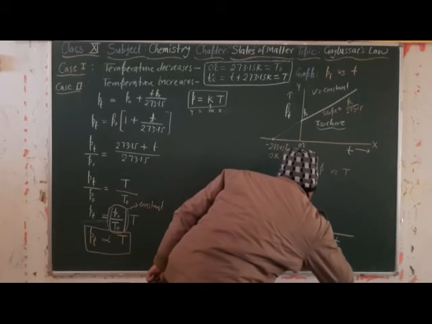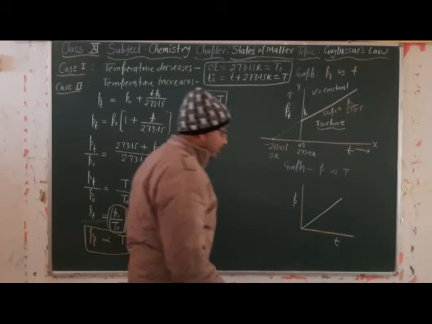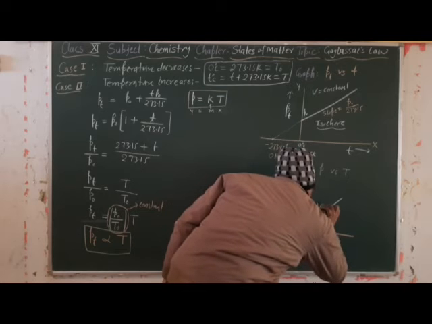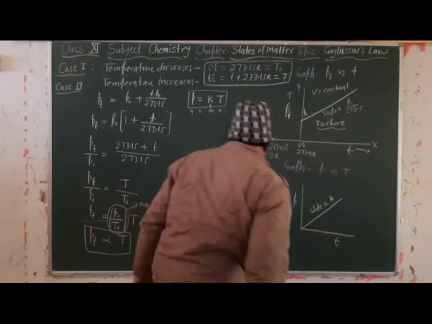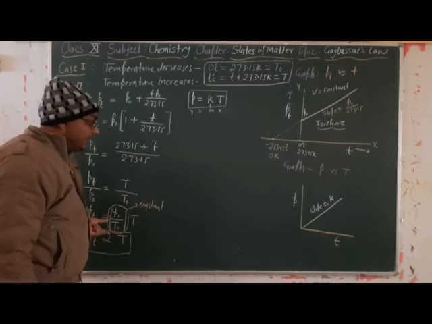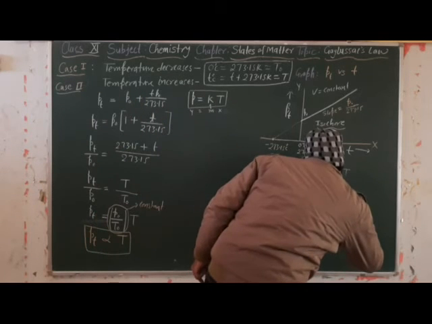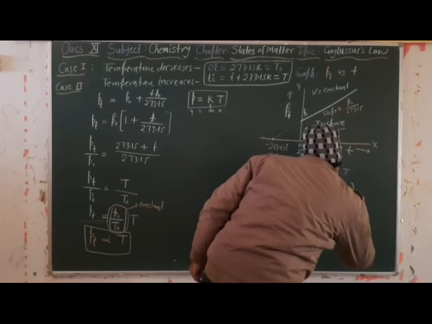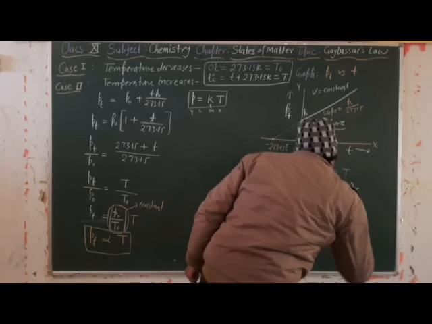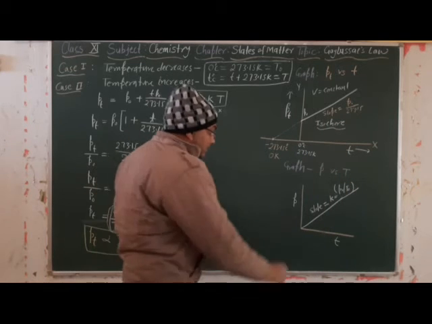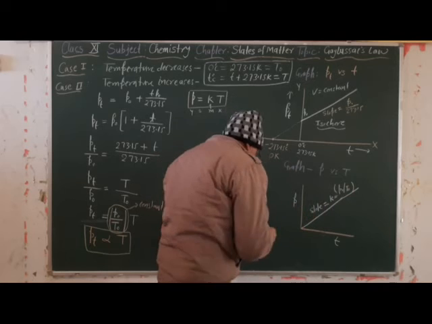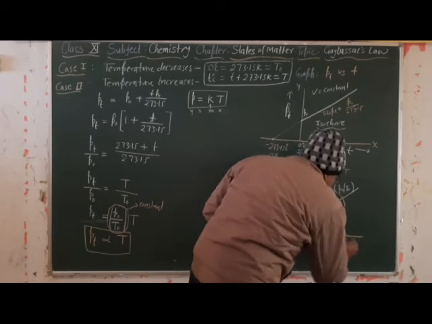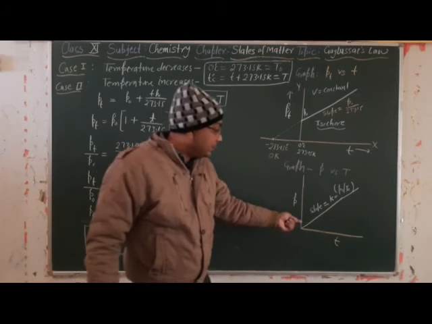This is the slope, and slope is equal to K, or we can write P naught divided by T naught. Clear? Throughout the process the volume was constant. So this is the isochore graph.